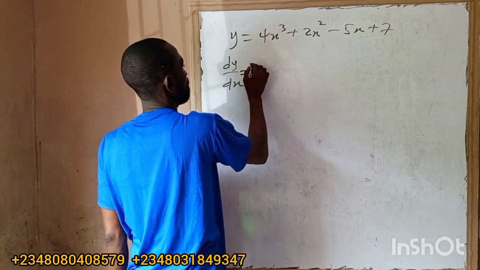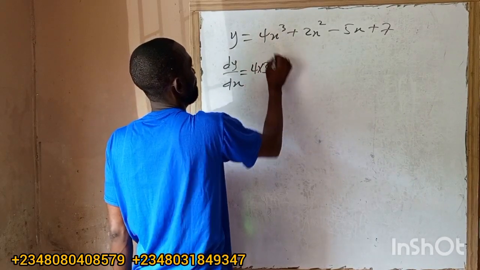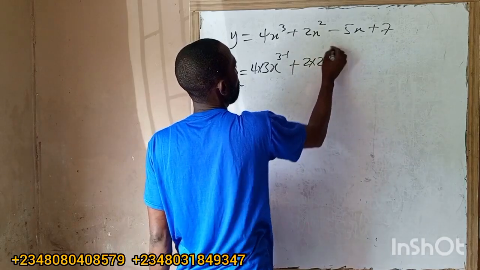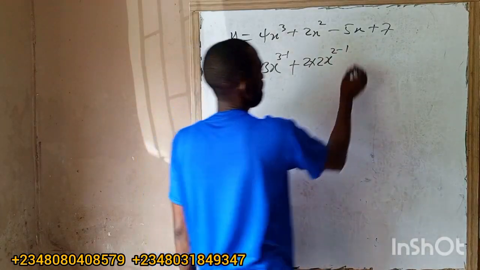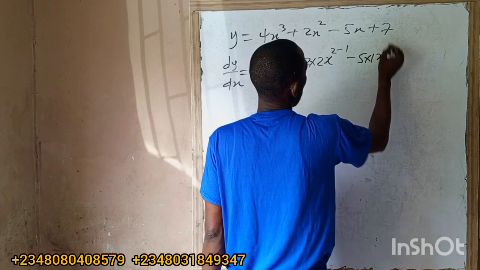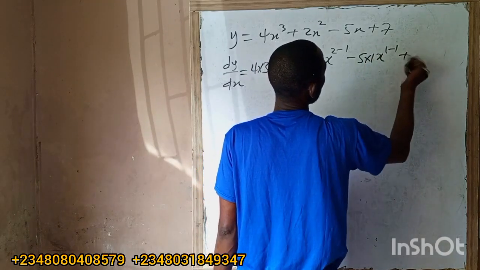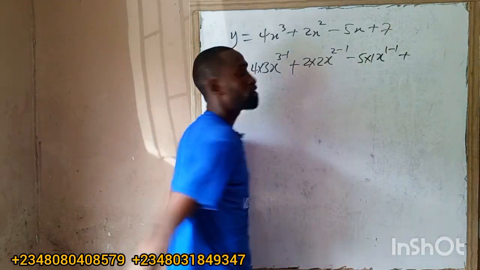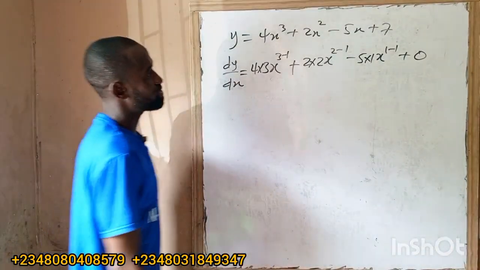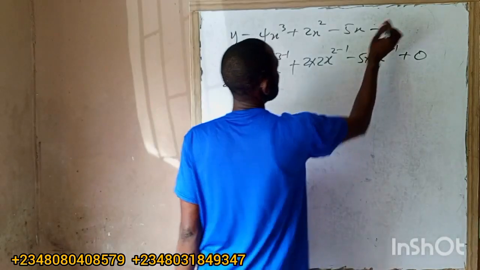Let me just write it out for those who want to get the concept very well. 4 times 3, 3 minus 1. 2 times 2, 2 minus 1. 5 times 1, 1 minus 1. Plus, when you differentiate a constant, it will be 0. Even if I put minus 7 there, it's still a constant and gives us 0.